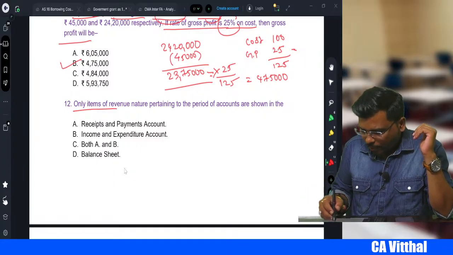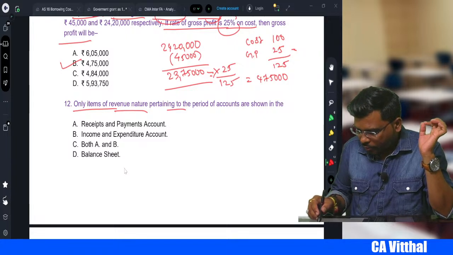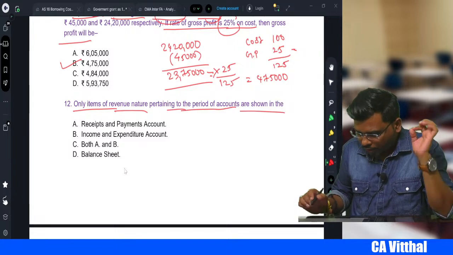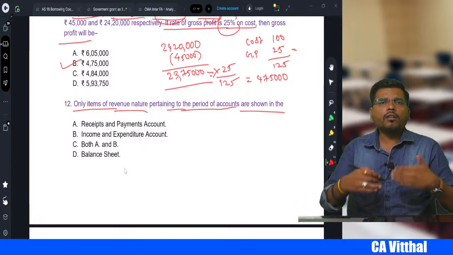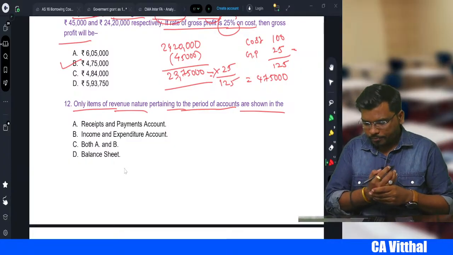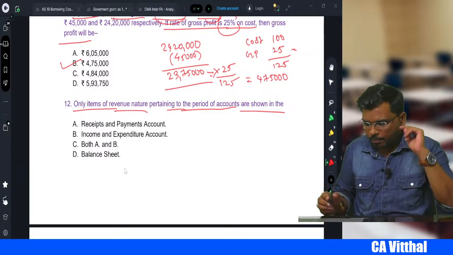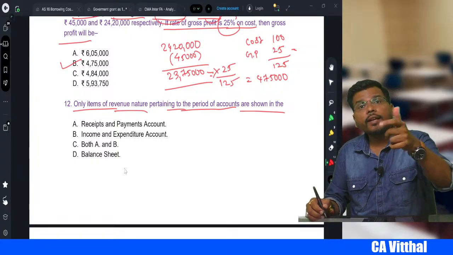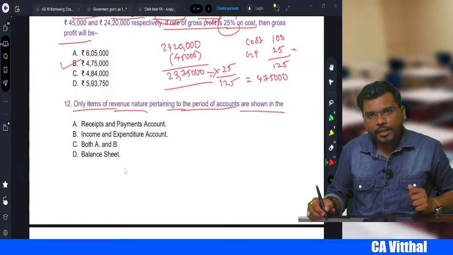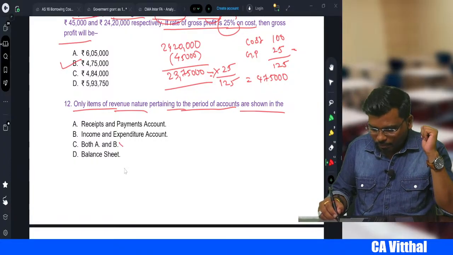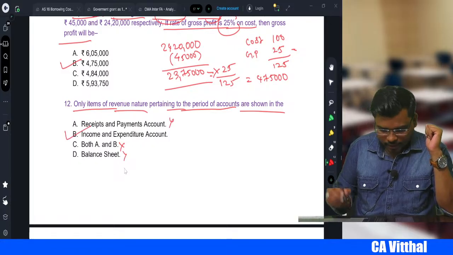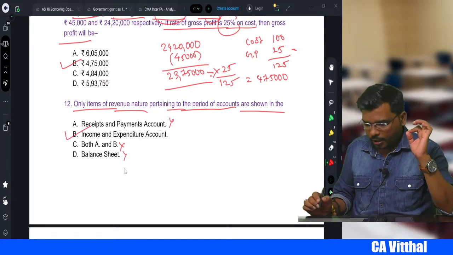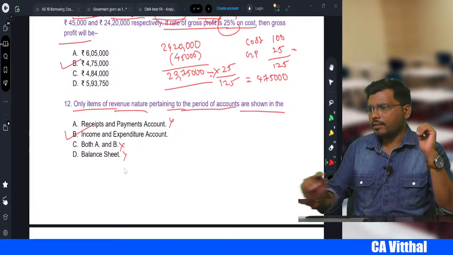Only items of revenue nature pertaining to the period of account are shown where? Where do we record the revenue item generally, my dear students? In receipts and payment account, we record revenue as well as capital. Income and expenditure, yes. A and B, no. So what is the correct answer, sir? Option B will be the correct answer.